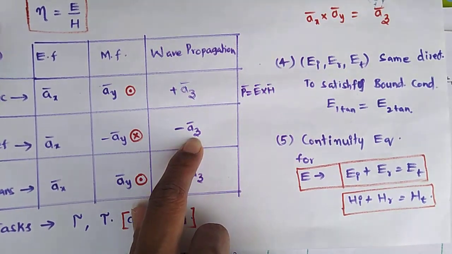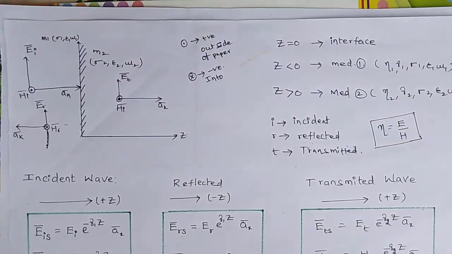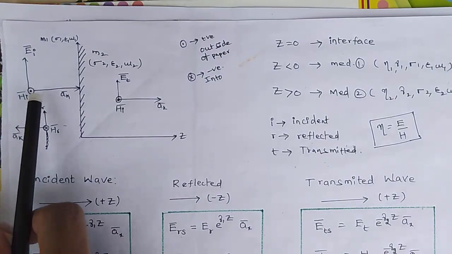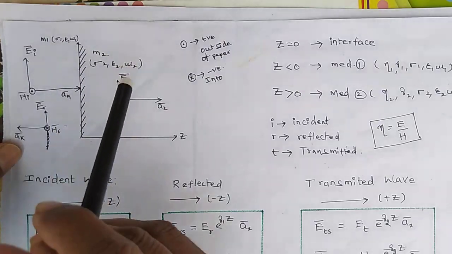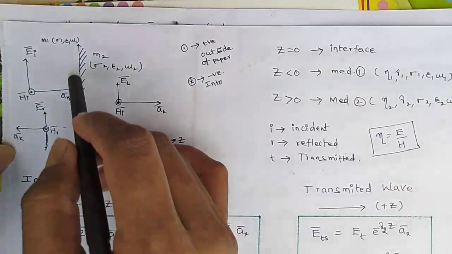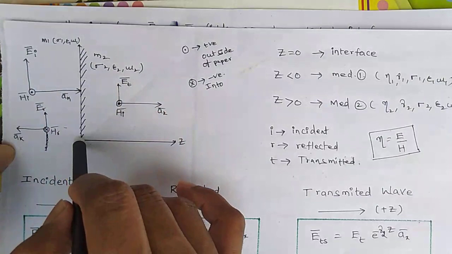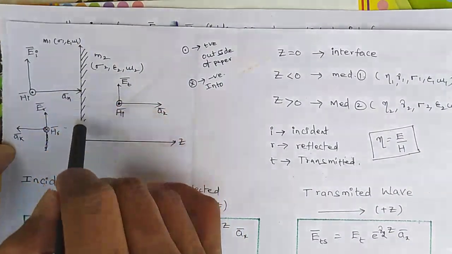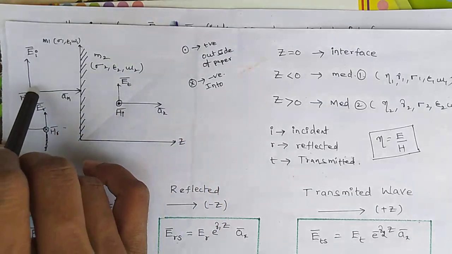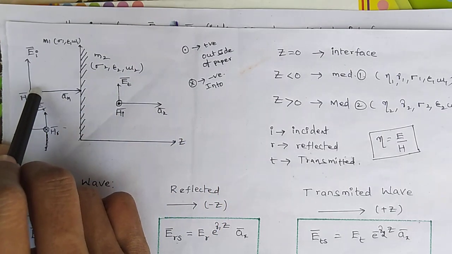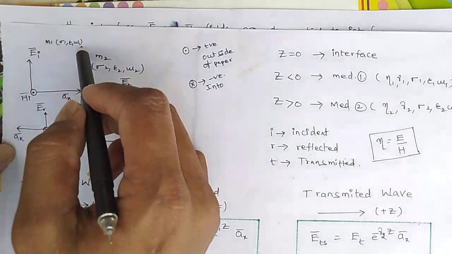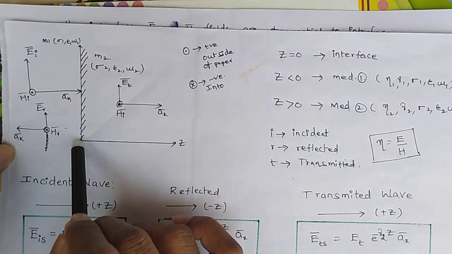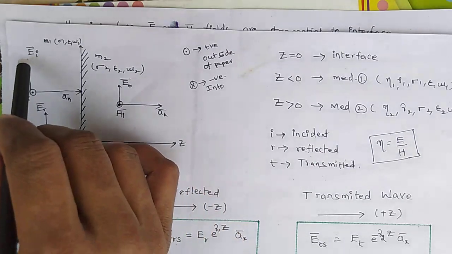Okay, see, actually first we have to know what normal incidence is. My wave propagation is perpendicular to the boundary of the two mediums. So this is medium 1, medium 2, and this is the boundary of these two mediums. My wave is traveling perpendicular to this boundary. So this is nothing but normal incidence.